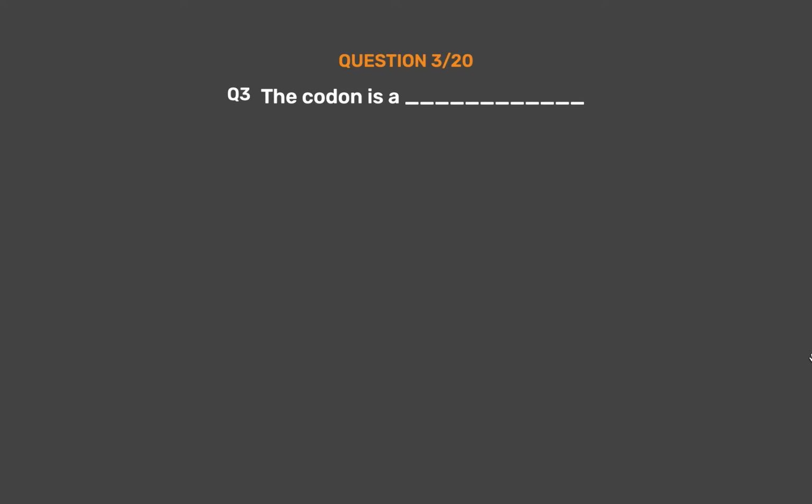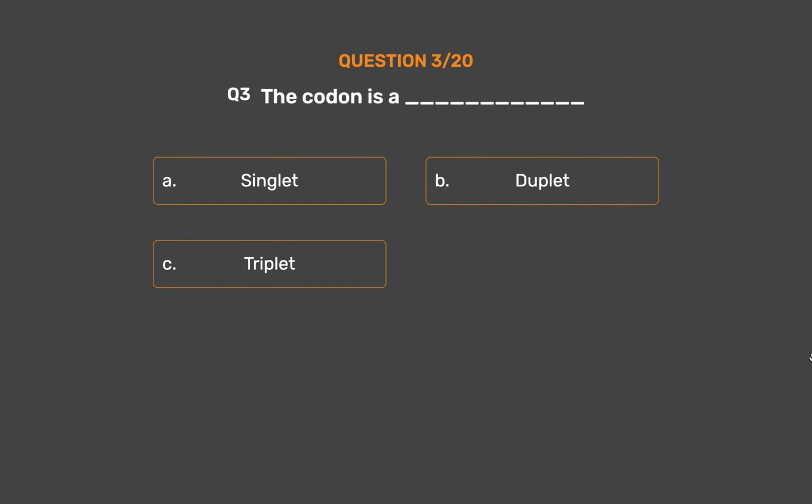Question number 3. The codon is _. Option A. Singlet. Option B. Duplet. Option C. Triplet. Option D. Quadruplet.